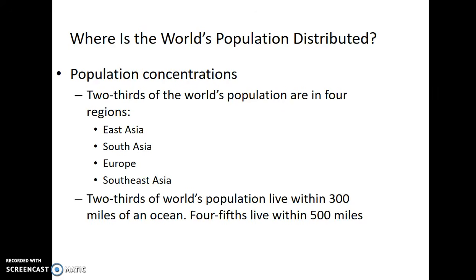2/3 of the world's population live within 300 miles of an ocean. 4/5 live within 500 miles. This was initially for export-import purposes. They needed that access to transportation. Whenever they first settled many of the areas, like the colonization, when they first settled North America, South America, Africa, into parts of Asia, into Australia, they settled on the coast. That's where they landed. And really all they wanted, the Europeans, was import-export. So that's where they started their largest cities.